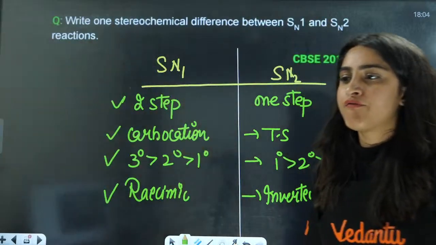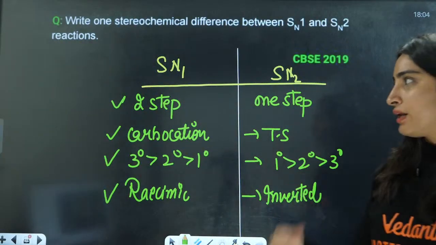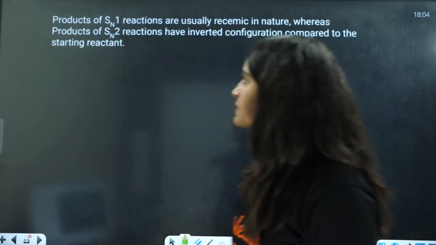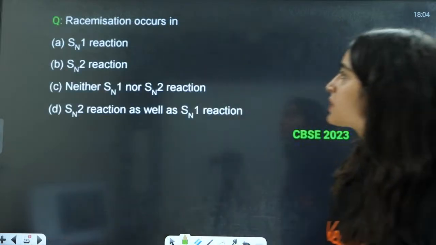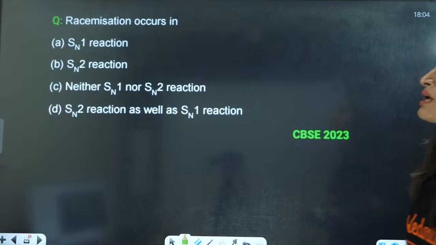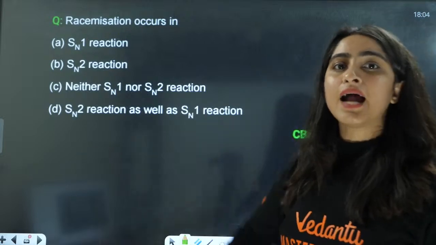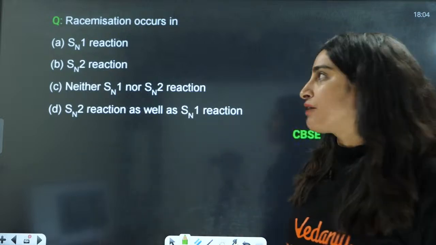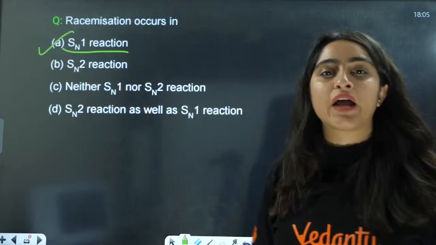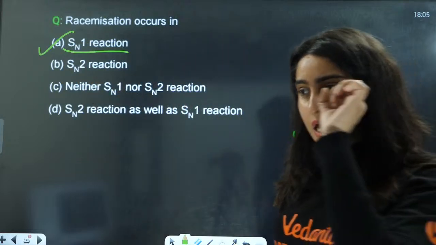Okay, everyone. Very good. Phenol is an ortho-para directing group. Next is, racemization occurs in which one? We have just done that. In the one where you have carbocation formation, that is the SN1 reaction, we have racemization.